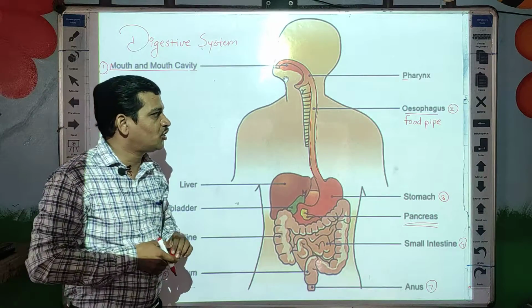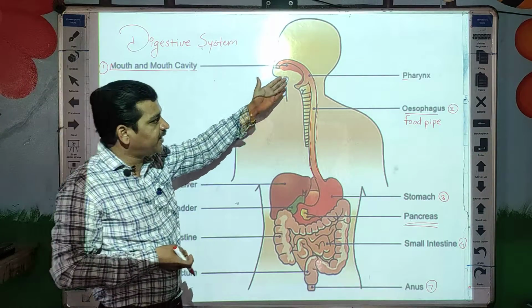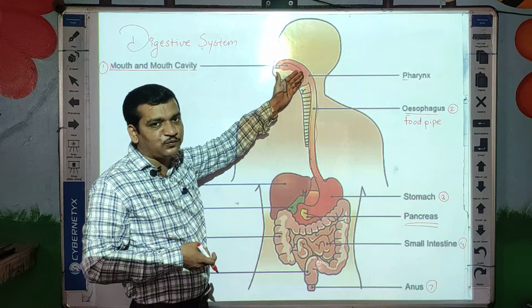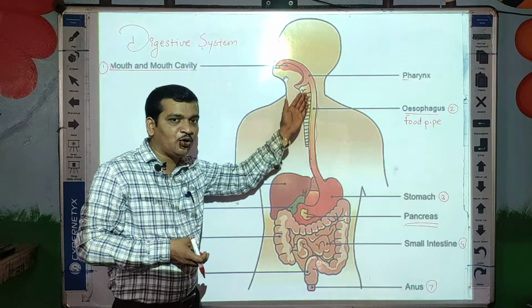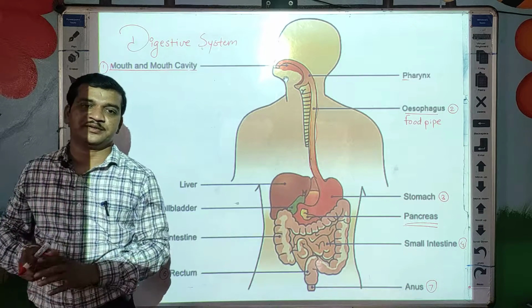The main function of this food pipe is to carry the paste of food, or swallowed food. Okay? To carry the food from the mouth into the stomach.